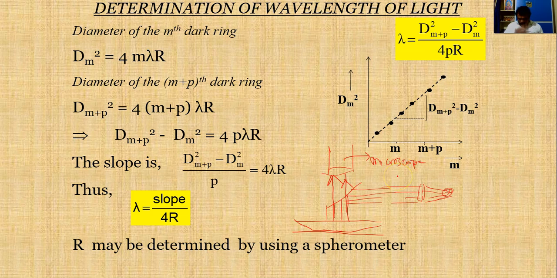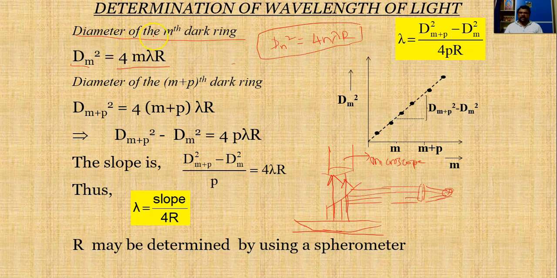So now by using the microscope, we can find the diameter of each and every ring. We have a procedure, but for the time being I am not touching that one. So let us say the diameter of the nth dark ring is given by Dn square is equal to 4n lambda R, according to the previous equation. We have derived this equation previously. We are just using that equation here.